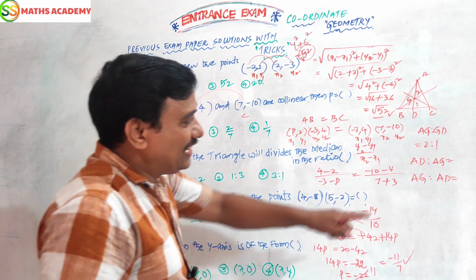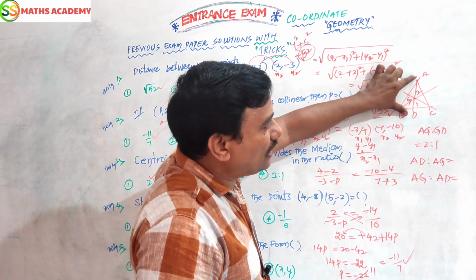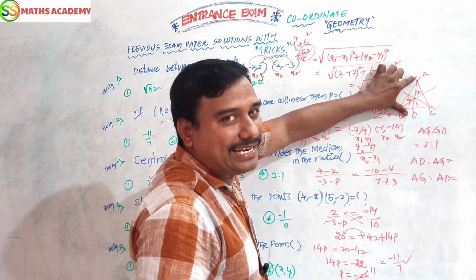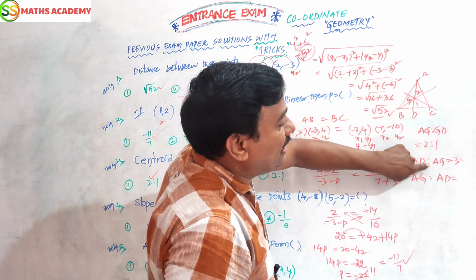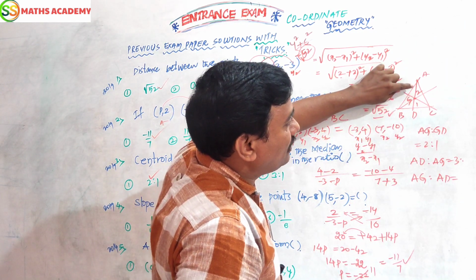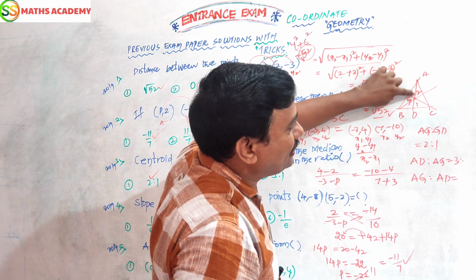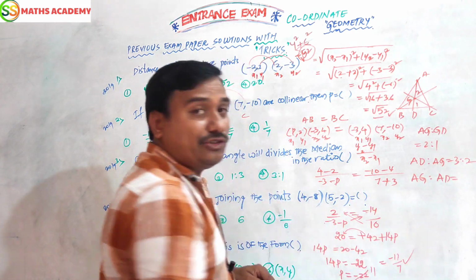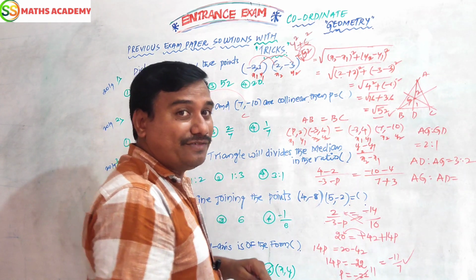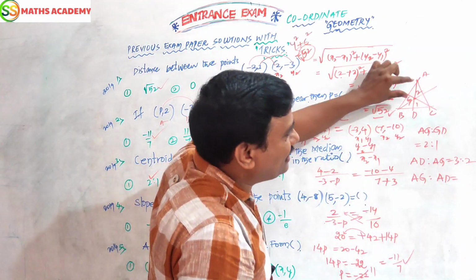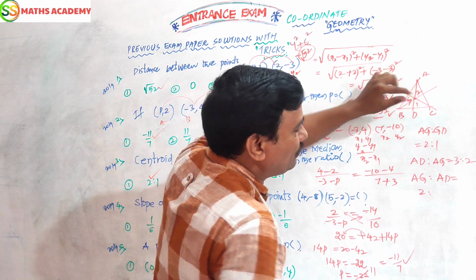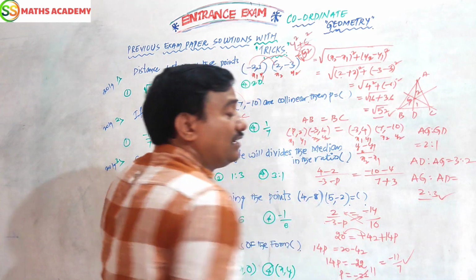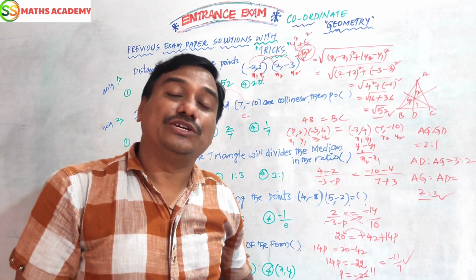We have to see. AD means the total length, 2 plus 1, 3. And AG, from A to G, is 2 parts. So the ratio is 3:2. Now remember, very interesting: the AG part is 2, and AD means total, 2 plus 1, 3. Like that, ratios they may also give in the exam.